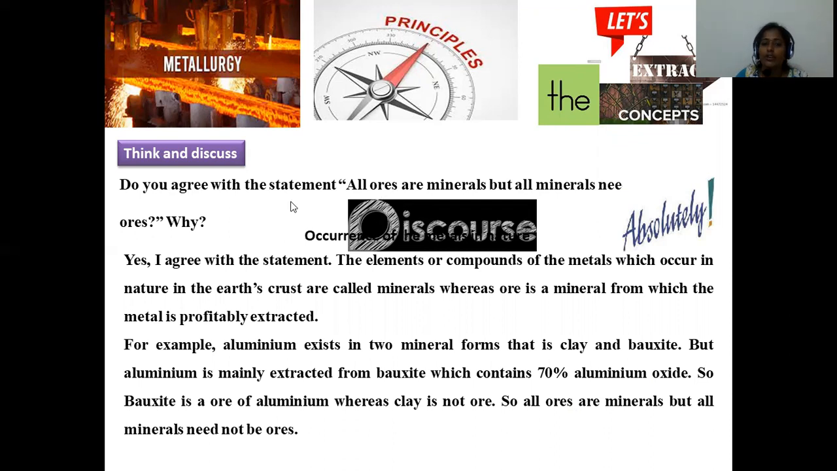So materials with lower to higher percentages all come under minerals, but not all minerals are suitable for extraction. Among all the minerals, only the ores with a higher content of metal are suitable for extraction. That's the reason why all ores are part of minerals, but all minerals may not be regarded as ores. So this is the proper answer for this one.